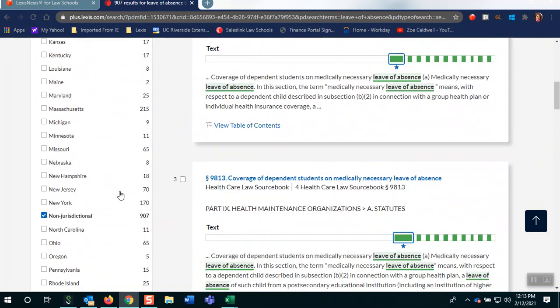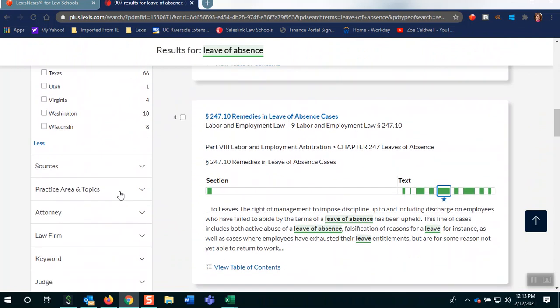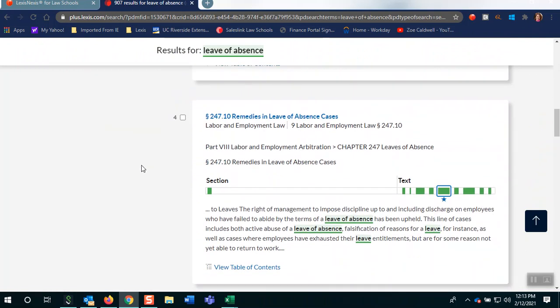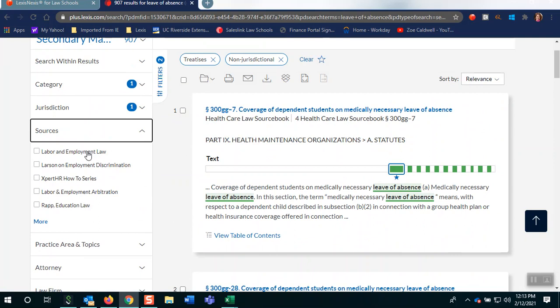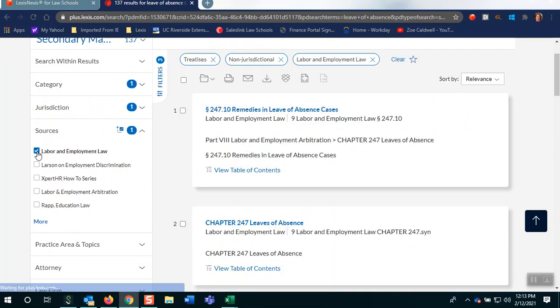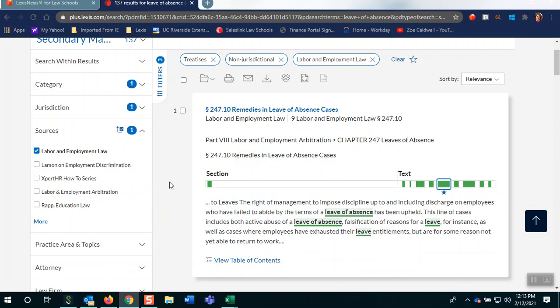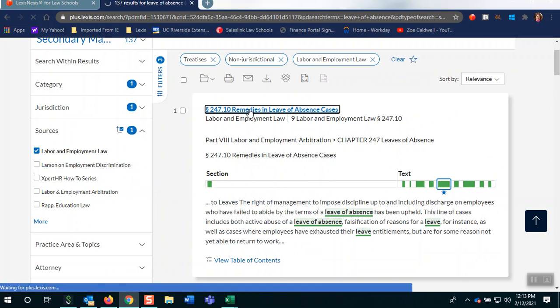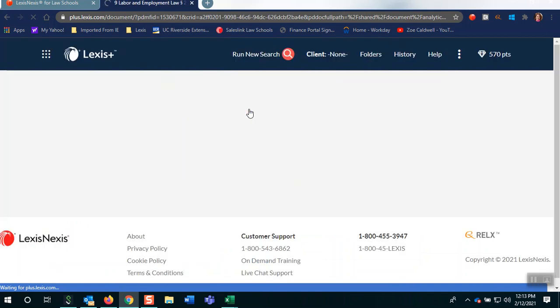The last filter I tend to apply when I'm here in secondary materials is my sources filter. This allows me to check out what types of sources are populating in my result set. So I can say, yeah, I really think this will be the source that will be most helpful to me. And now I've narrowed to that particular source, and I can come on in to my secondary source and read more about leaves of absences.